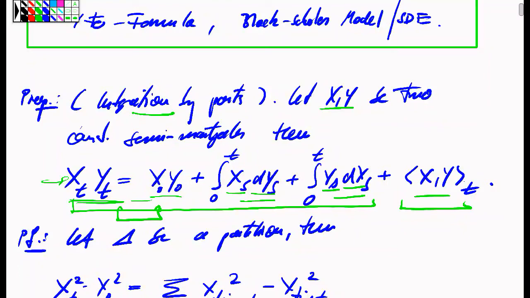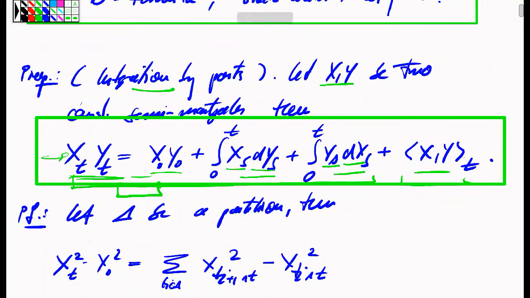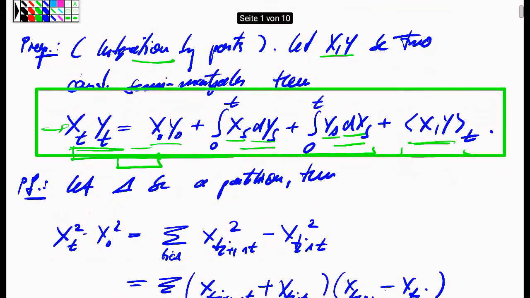So if you look at this formula again, it's the integration by parts or product rule for the product of two semi-martingales. It says that you have something like a chain rule for the product operation, with respect to the time derivative, if you like, but the chain rule comes with a correction, and the correction is exactly the co-bracket or the quadratic variation process. That's the integration by parts formula, and we will later extend this integration by parts formula to give a very powerful, much bigger theorem, which is then the Ito formula. Okay, let us prove this integration by parts formula.